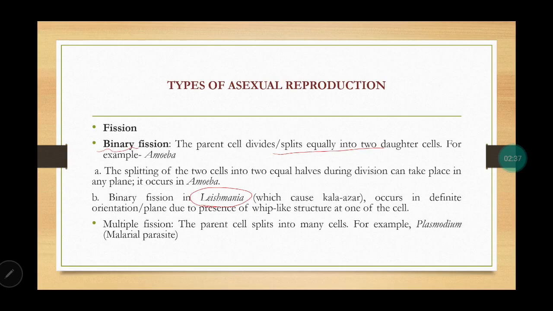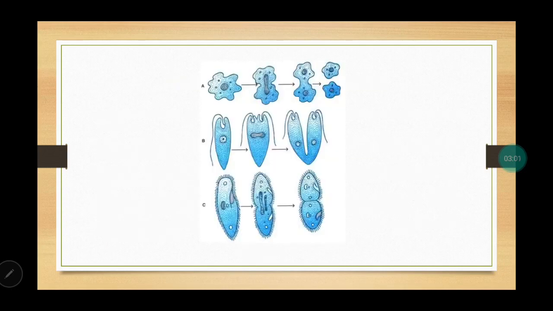Coming to multiple fission, it means multiple daughter cells will be formed. So, the parent cell is splitting into many cells. Generally, this is happening under unfavorable conditions, when only nuclear division takes place and there is no cytoplasmic division. But under favorable conditions, these cells will be released.